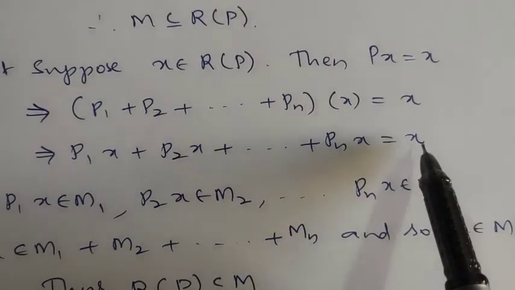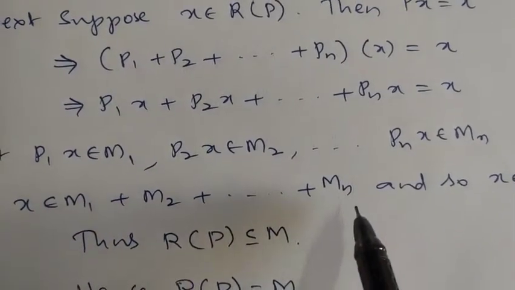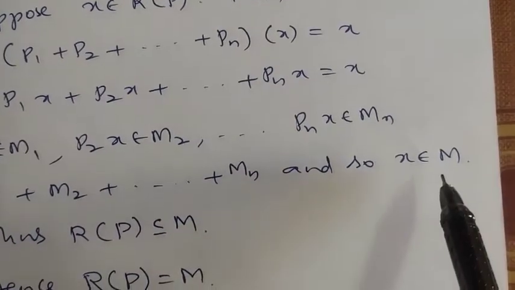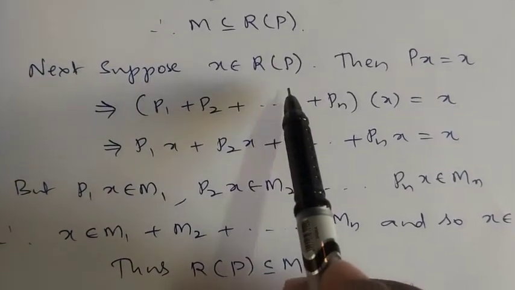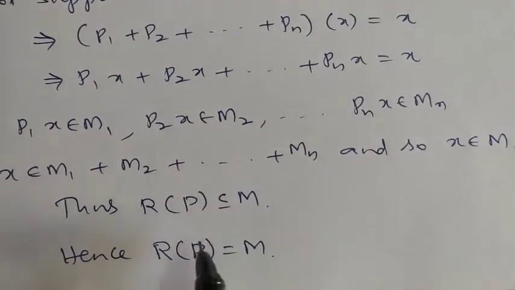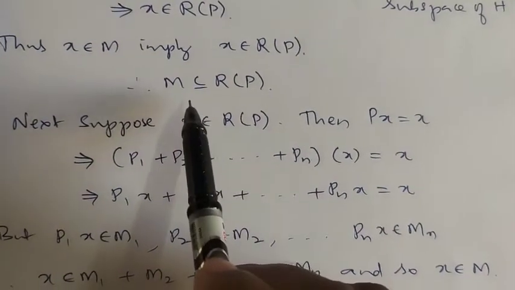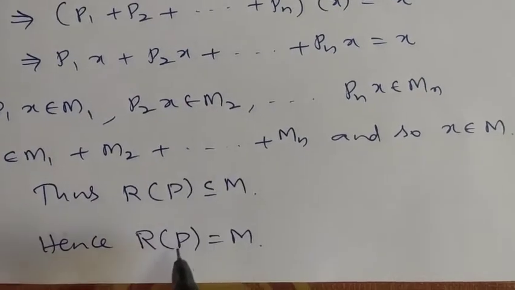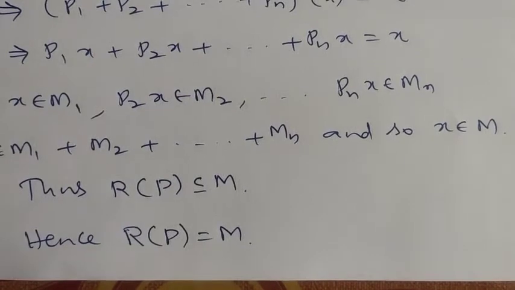Therefore x belongs to where? x belongs to M1 plus M2 etc. Mn, and so x belongs to M. Thus we have taken x belonging to the range of P and shown that x belongs to M, meaning the range of P is a subset of M. So we have shown M is contained in R of P and R of P is contained in M. Therefore R of P is equal to M, meaning the range of P is M. Range of P is M means what?